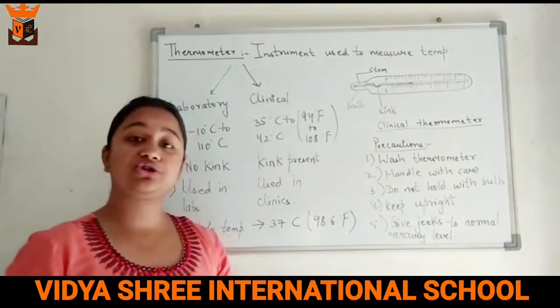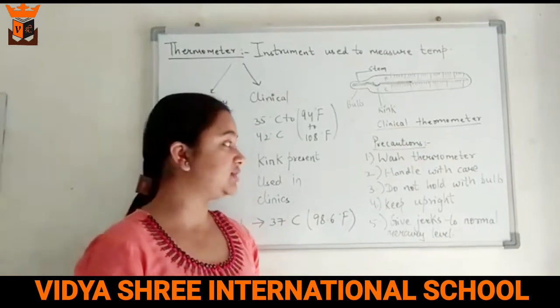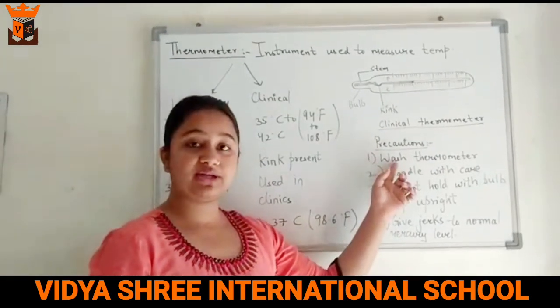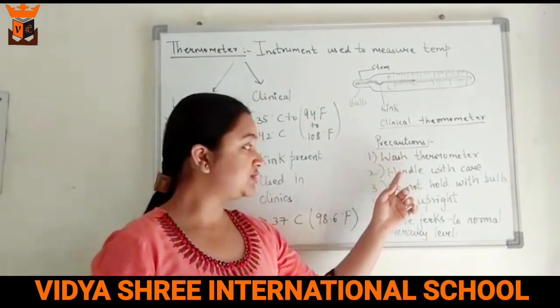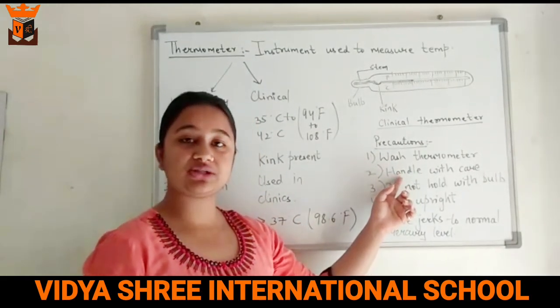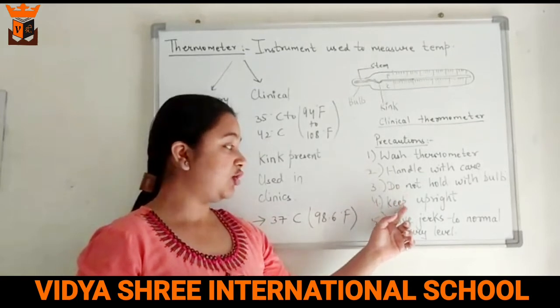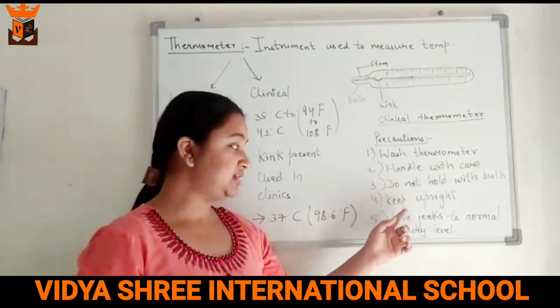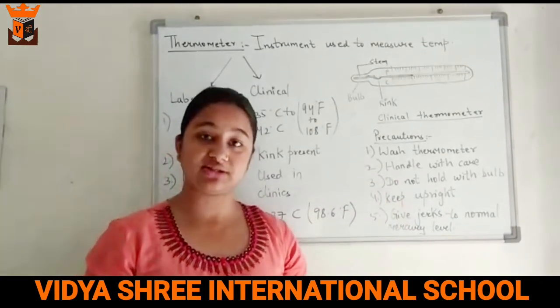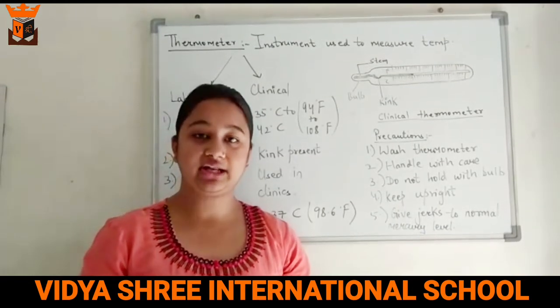Lastly, here are the precautions for using a thermometer. Always wash the thermometer before and after use. Handle it with care because it is very delicate. Do not hold it by the bulb. Always keep the thermometer upright and always give jerks to bring the mercury level to normal.